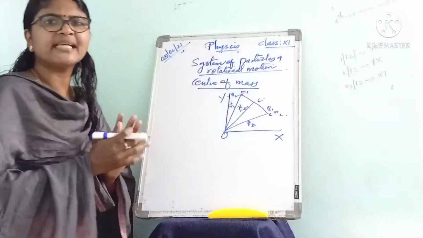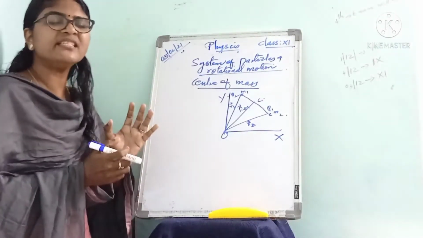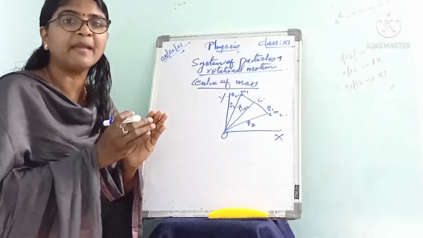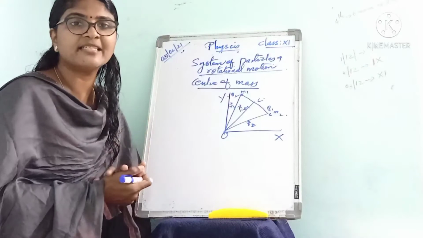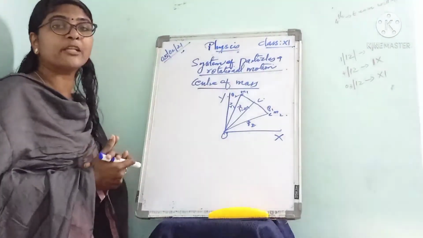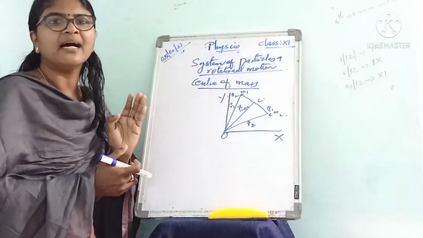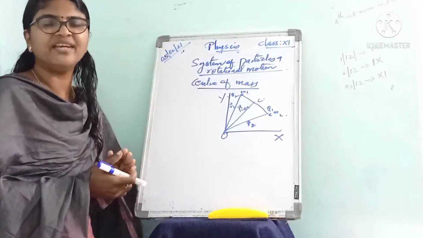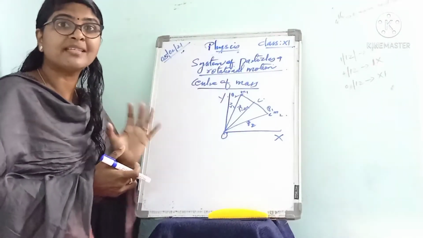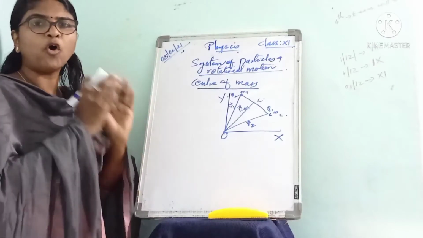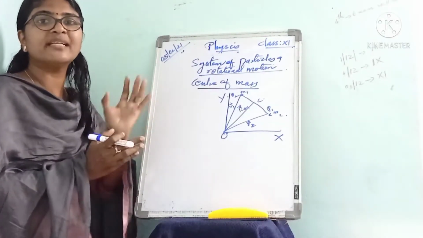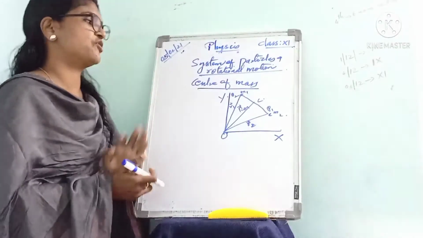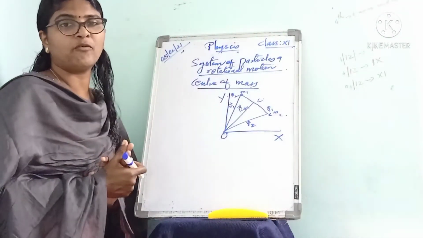It is a fixed point at which the whole mass of the system may be supposed to be concentrated for describing its translatory motion.